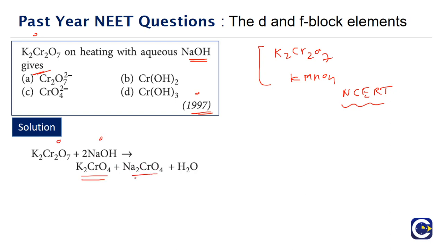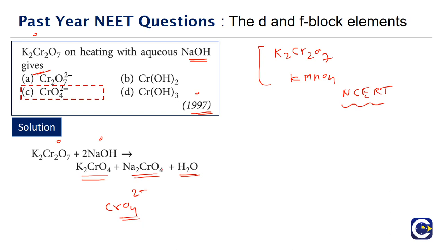It will be giving us K2CrO4, Na2CrO4 and H2O. In both K2CrO4 and Na2CrO4, we have CrO4 2 minus ions. So the ion getting formed here is CrO4 2 minus.